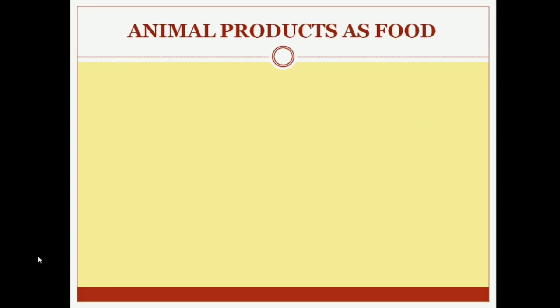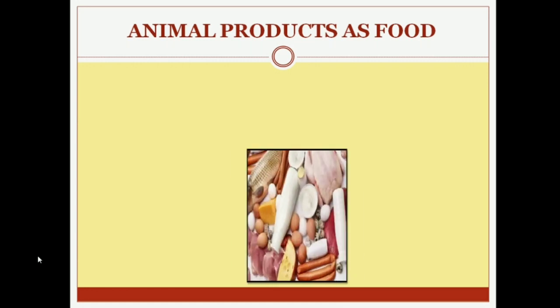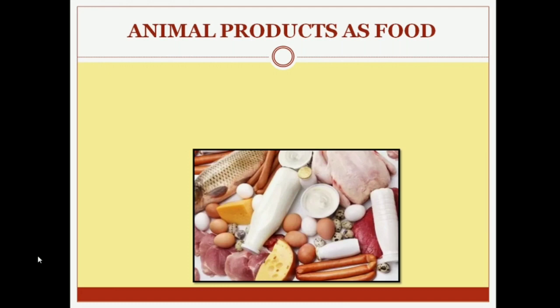So let's see animal products as food. In this we are going to see various animal products that we are using as a food. Tell me which products is this? These are the animal products which we are obtaining from the animals.